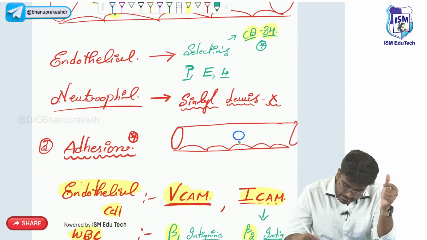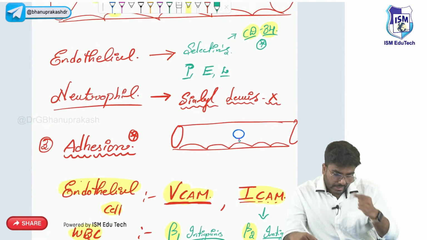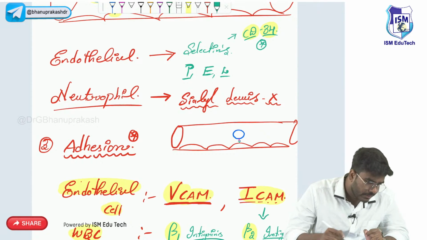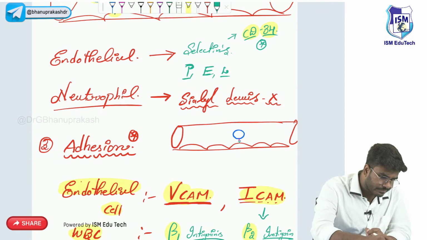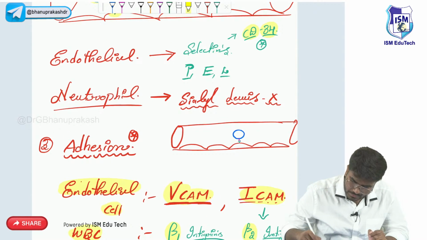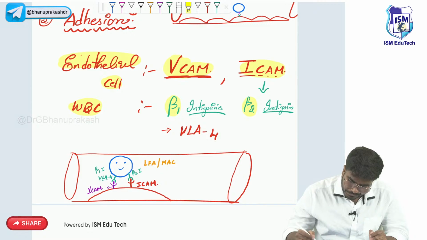Now I want you to know extra points, especially for the exam. Integrins are there, right?